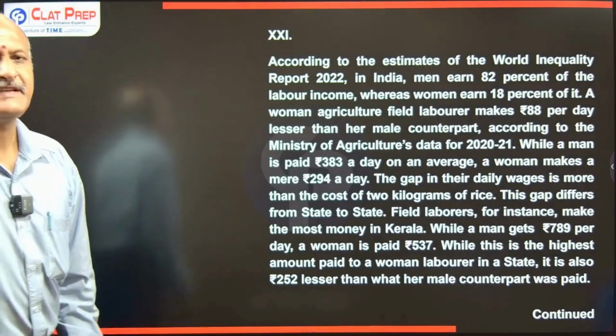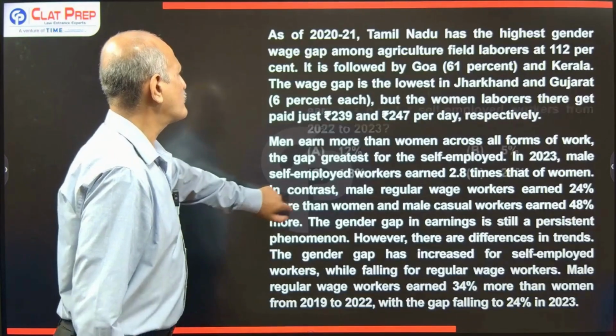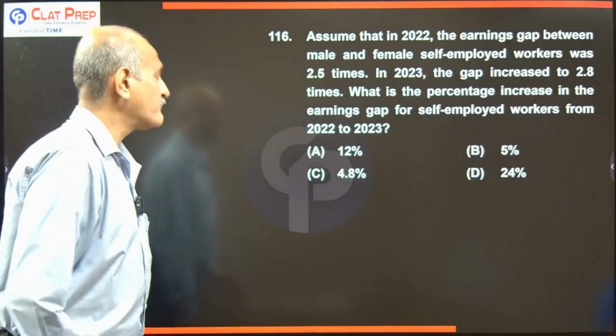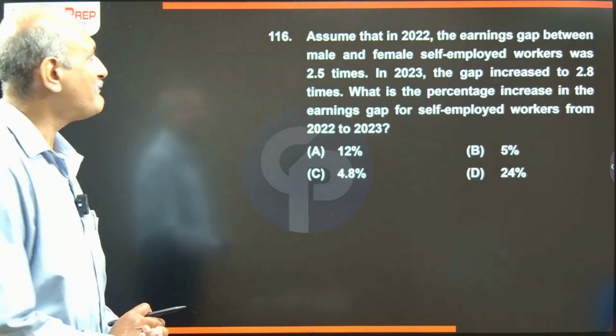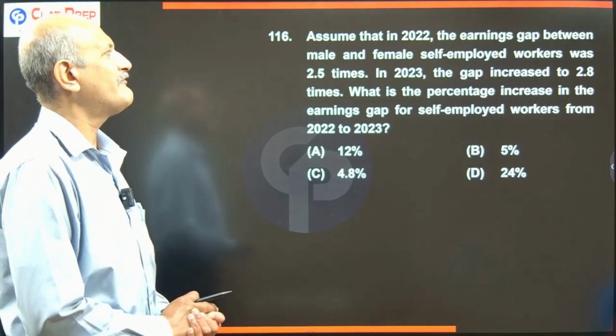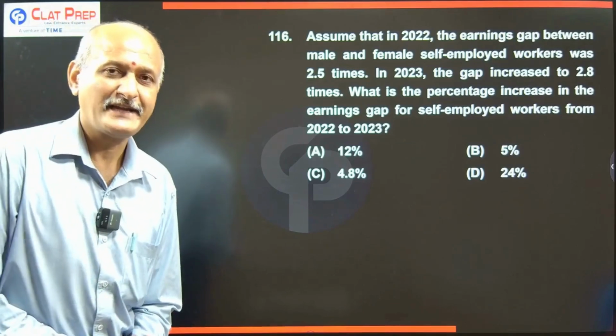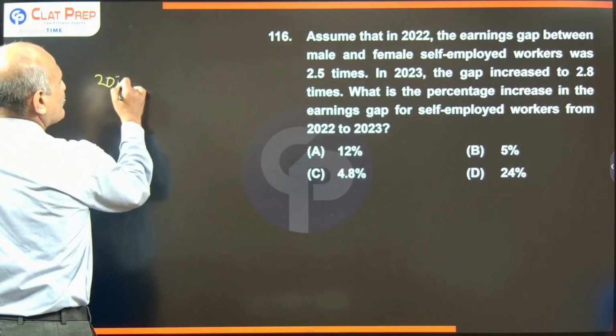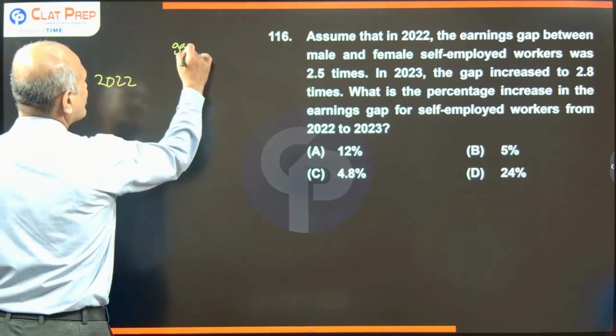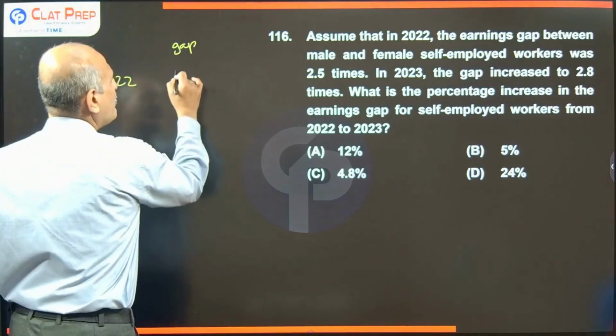Now with the same details here, let's answer another question. See question number 116. It reads, assume that in 2022 the earnings gap between male and female self-employed workers was 2.5 times. So what we know here is, in this 2022, that gap between the male and the female, we know it is equal to how much?